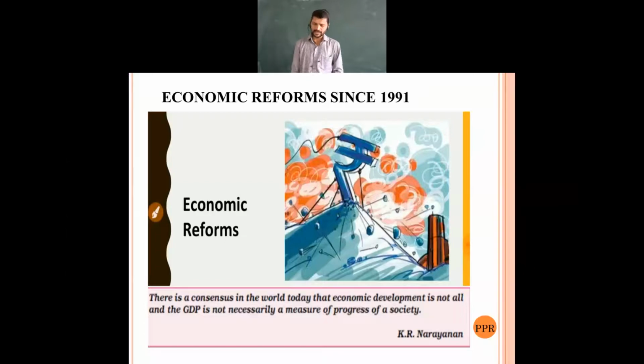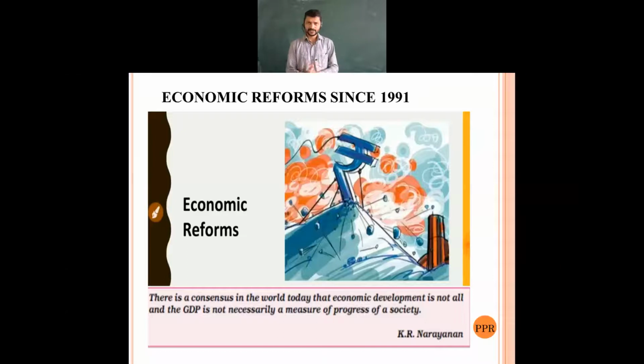What does it mean for our economy? If we are developing and increasing our GDP, it doesn't mean that we have developed our nation. Is what I am saying right or not?